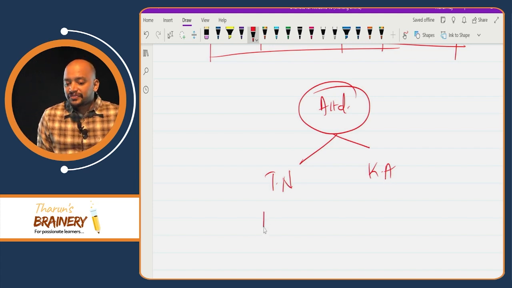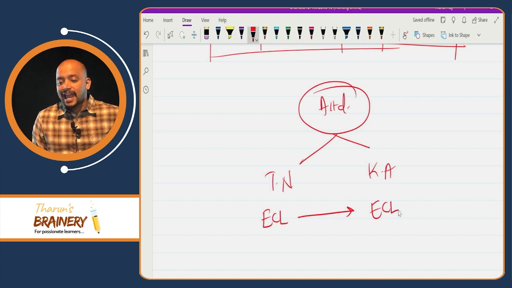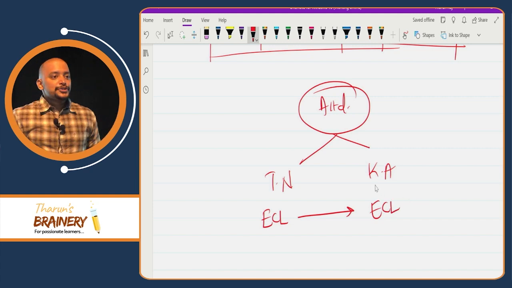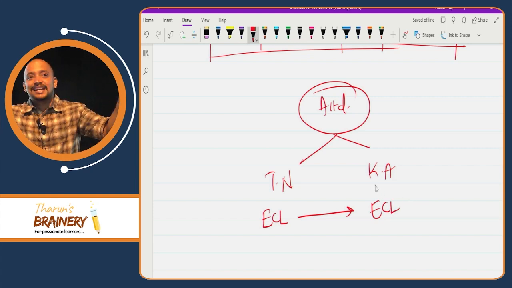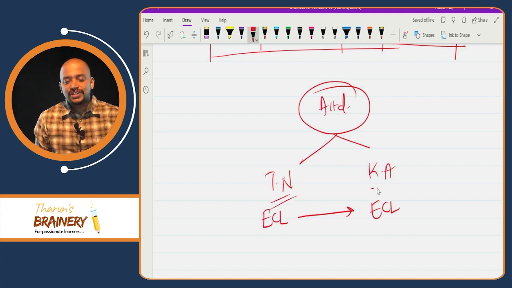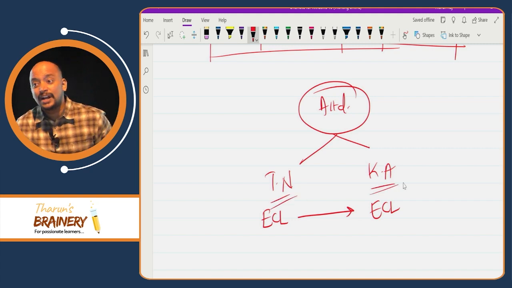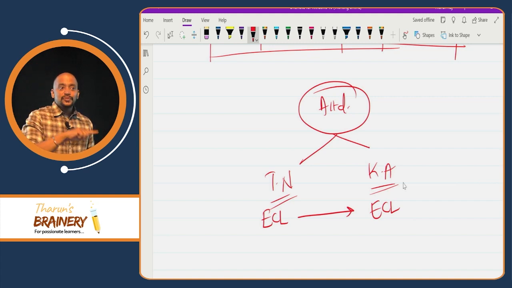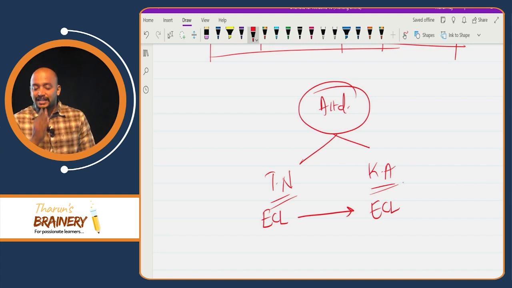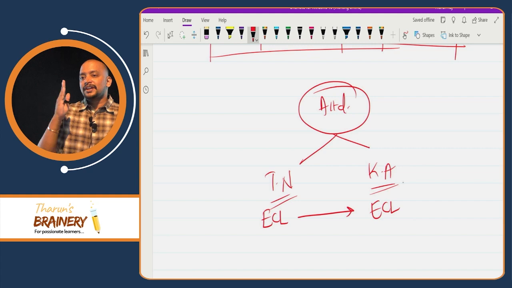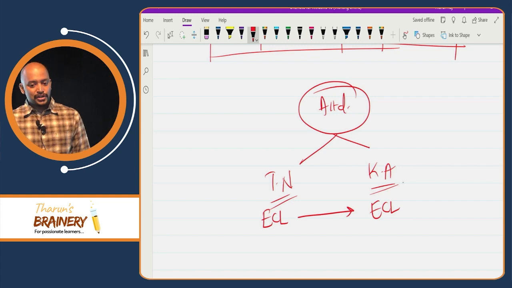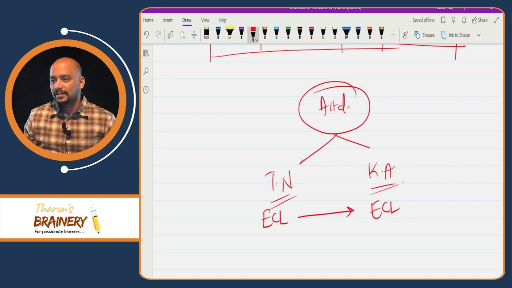Now they can shift the balances from the electronic cash ledger in Tamil Nadu to electronic cash ledger in Karnataka. So between distinct persons, Tamil Nadu registration and Karnataka registration is known as what? Distinct person. Between distinct persons, they can transfer the balances from electronic cash ledger to electronic cash ledger, any cell to any cell. Okay.